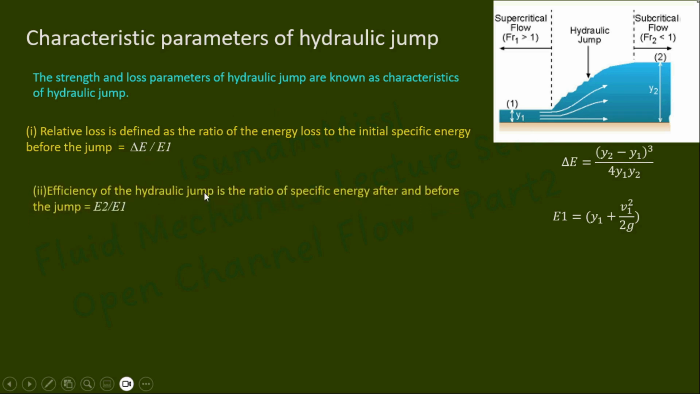Now efficiency of the hydraulic jump is the ratio of specific energy after and before the jump, which is equal to E2 by E1, where E2 is the specific energy after the jump, that is equal to y2 plus v2 square by 2g.